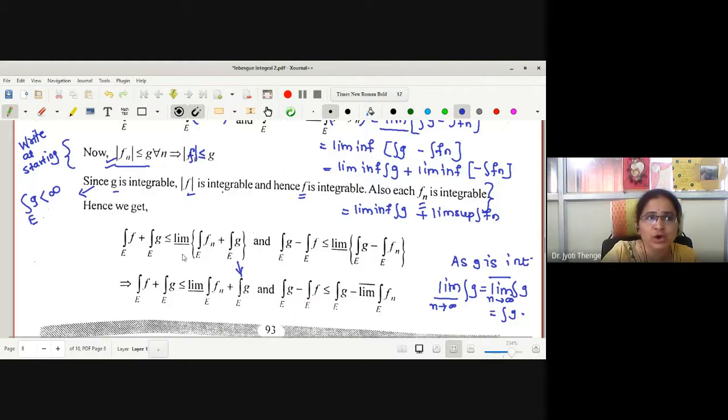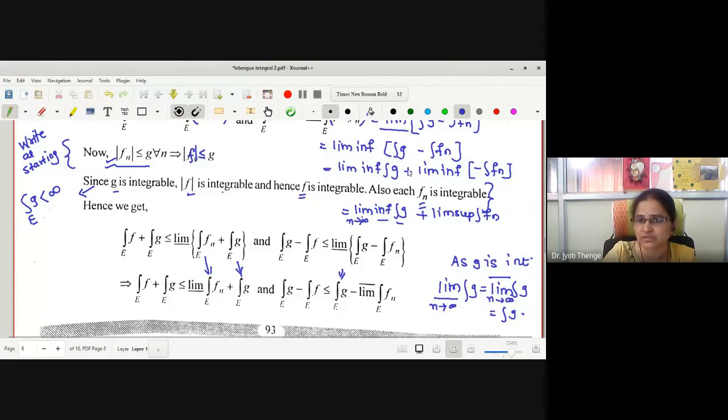Here also the limit of integration fn is taken as it is, but the limit of integration g was written simply as integration, because there is no use of limit inferior or limit superior. Similarly, here also, is there any n in this? The limit is n tends to infinity, but there is no n. Therefore, this is taken as integration g as it is, and this limit inferior was changed to limit superior.